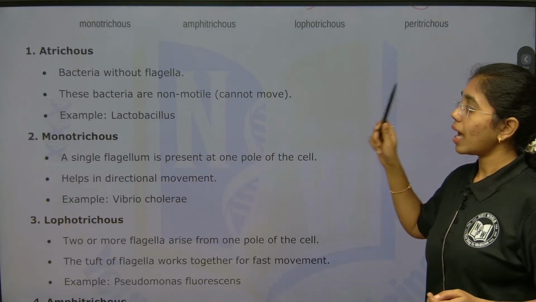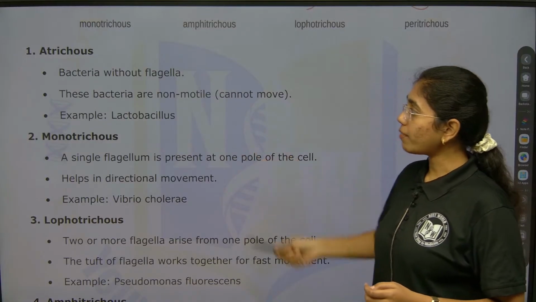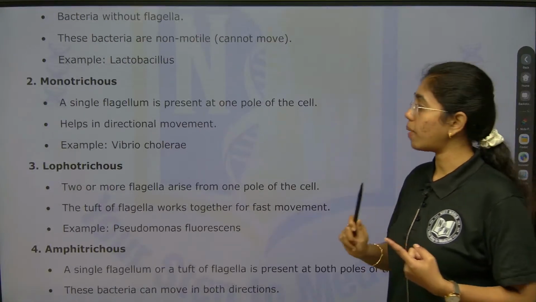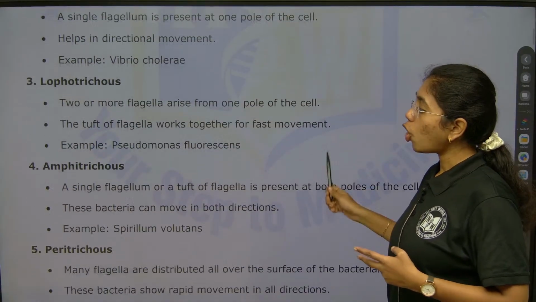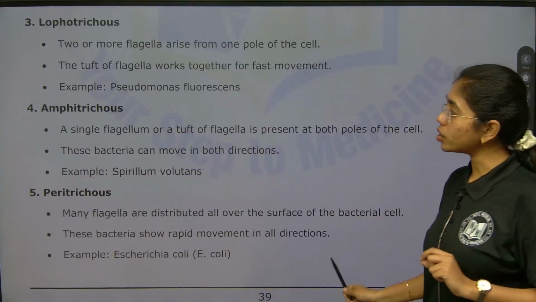And then about examples. The example of atrichous is lactobacillus. Monotrichous is the comma-shaped Vibrio cholerae. Lophotrichous is Pseudomonas fluorescens.